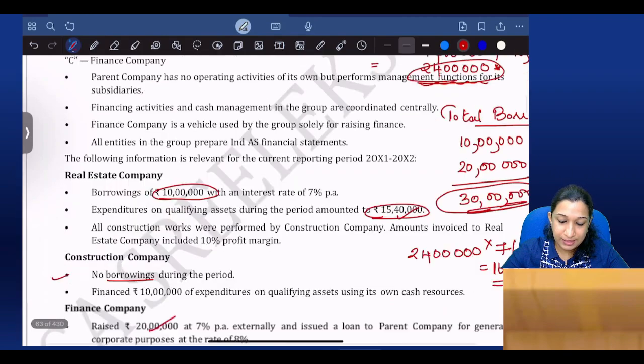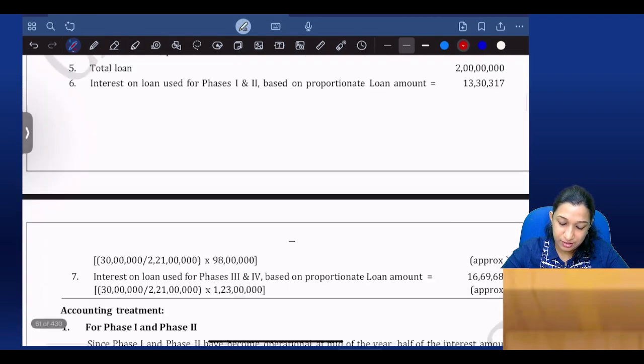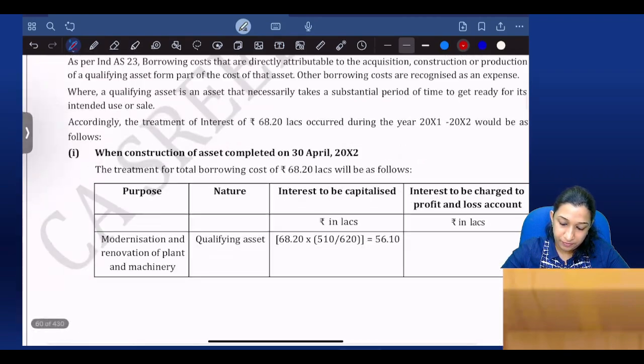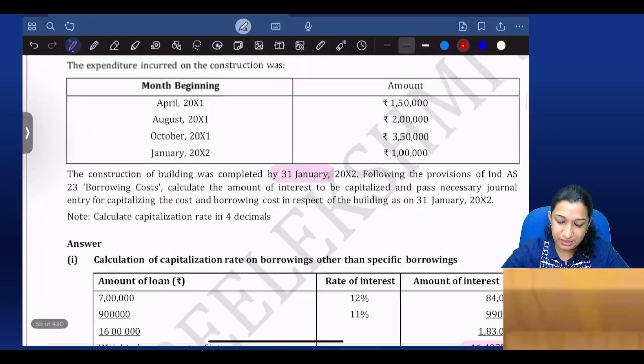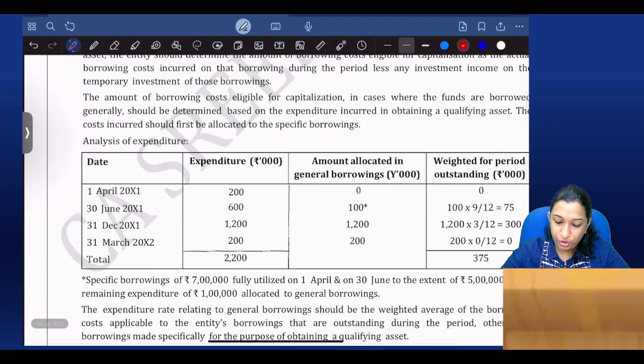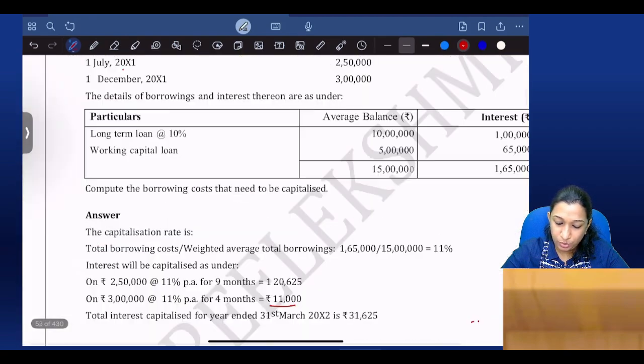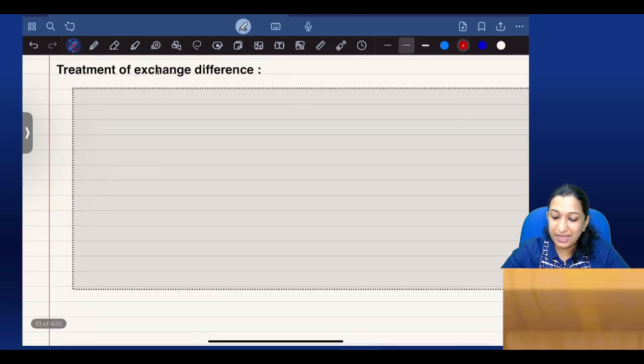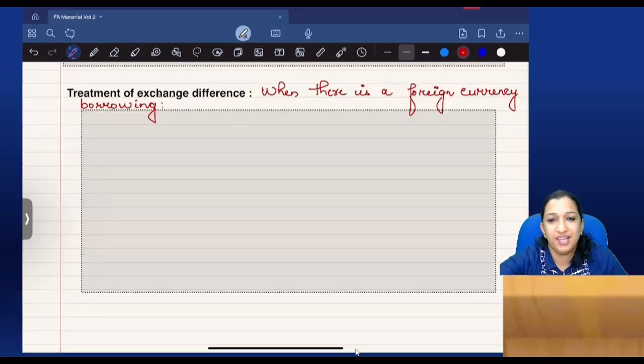And the last area in this borrowing cost is exchange differences. Borrowing cost that can be capitalized includes treatment of exchange difference. So what is the connection between exchange difference and borrowing cost?